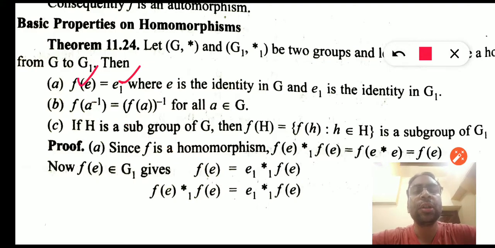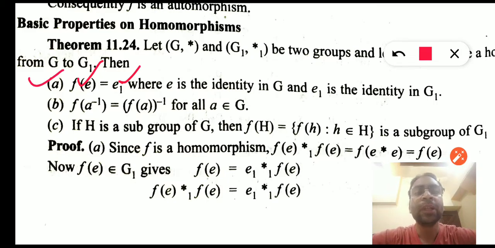So the identity element that resides in G will always be mapped to the identity element of G1. Okay, so this was the first property.